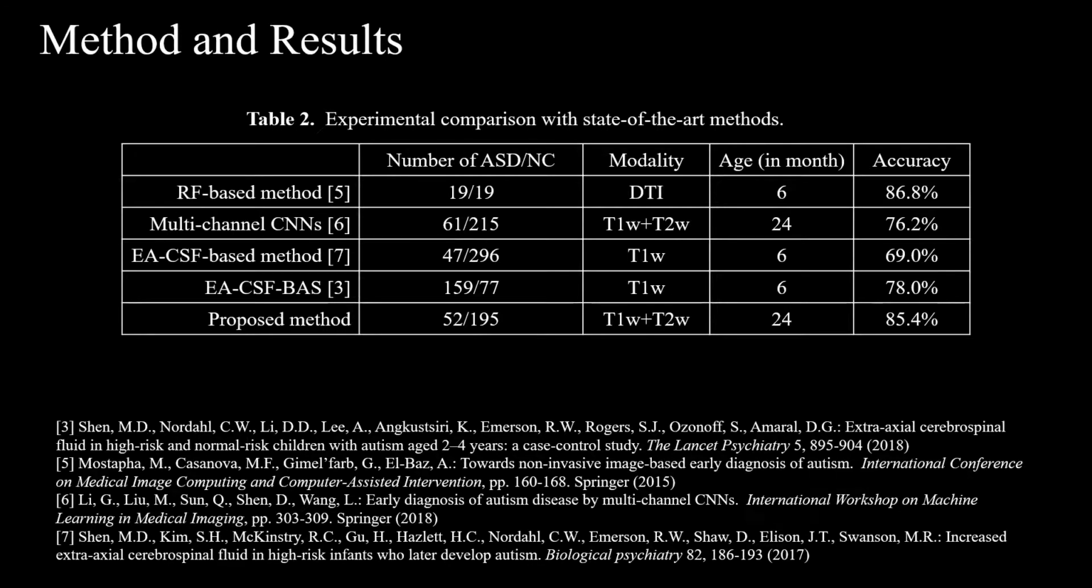As shown in Table 2, we compare our method with four state-of-the-art methods, although it's hard to directly make a comparison due to different subjects involved. Our proposed method can generally achieve more than 7% increase in terms of accuracy compared with methods 3, 6, and 7. Although our method does not perform better than the random forest-based method, our method is validated on 247 subjects, which is much more than the 38 subjects involved in the random forest-based method.